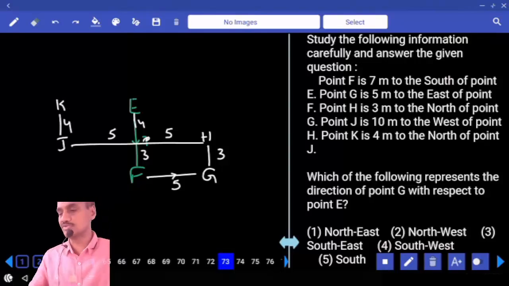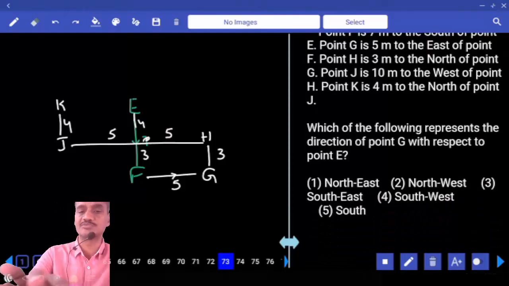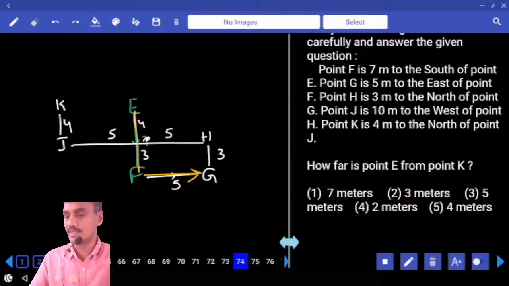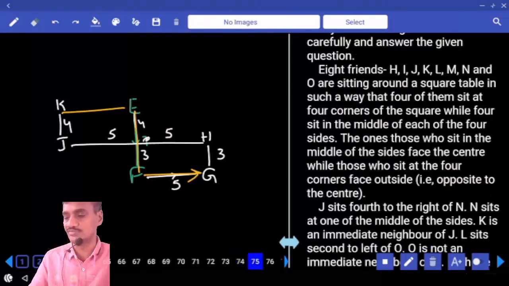According to this, which of the following represents the direction of G with respect to E? Now G with respect to E. E is here, G is here. This is south and east, so southeast. Southeast, that is choice 3, 73. And 74, how far is E from K? Now the distance between these two is 5 meters. 5 meters, choice 3, 74.